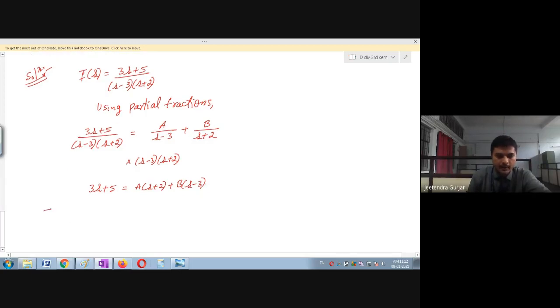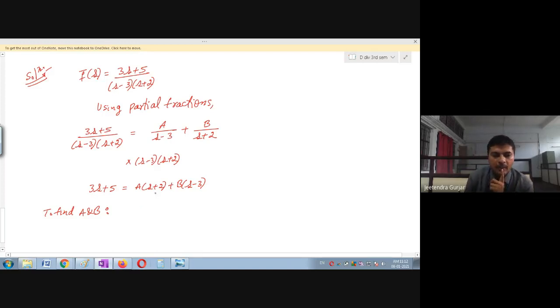To find A and B, I will put my own values. Suppose you look at this. First, I don't want this A. Very, very important, please stop writing and look at the screen, everyone. Yes, students, look at the screen. You have to identify this. Nobody will tell you in the exam.